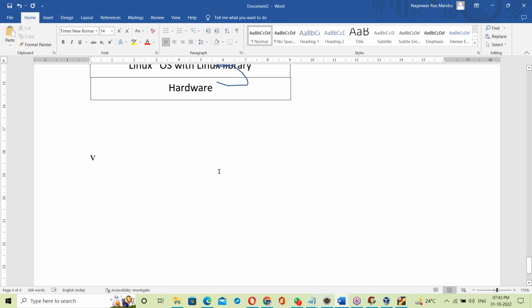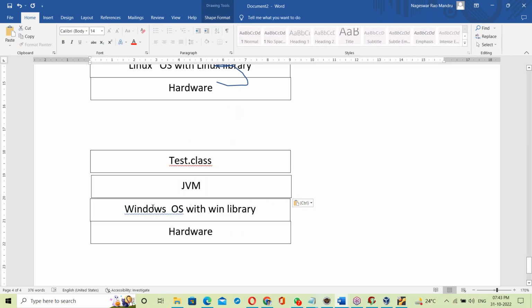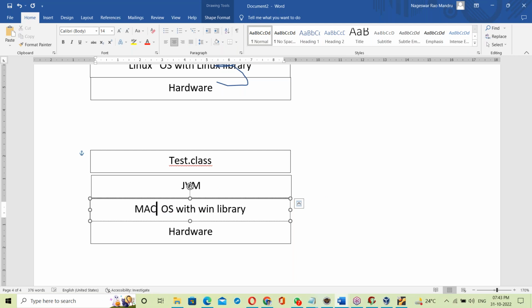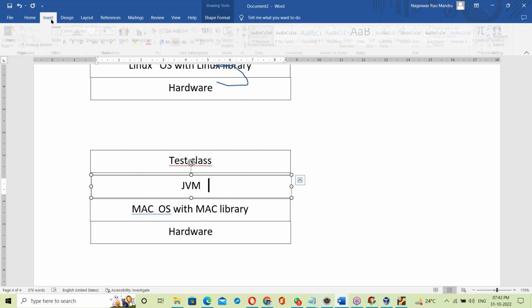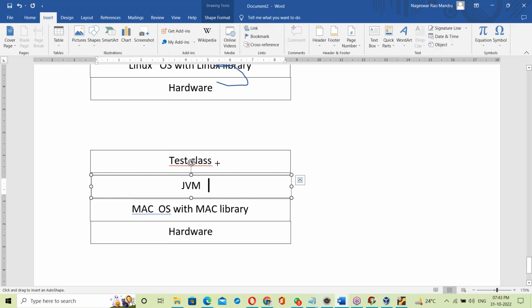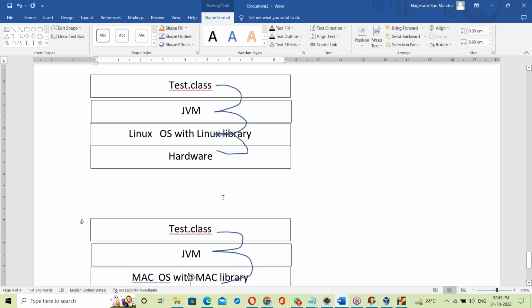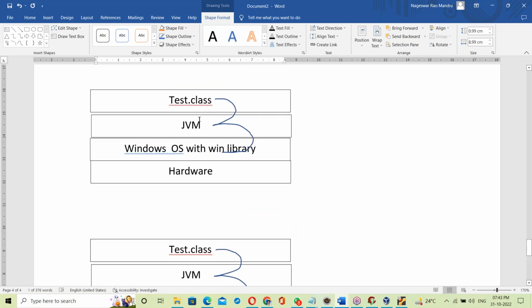Yes, let us take one more platform, Mac OS. Mac OS with Mac library. On Mac OS there is a JVM too; the Mac JVM takes the .class file and links it with the Mac library. Now what is happening here? Every time we change the OS, that link is changing.